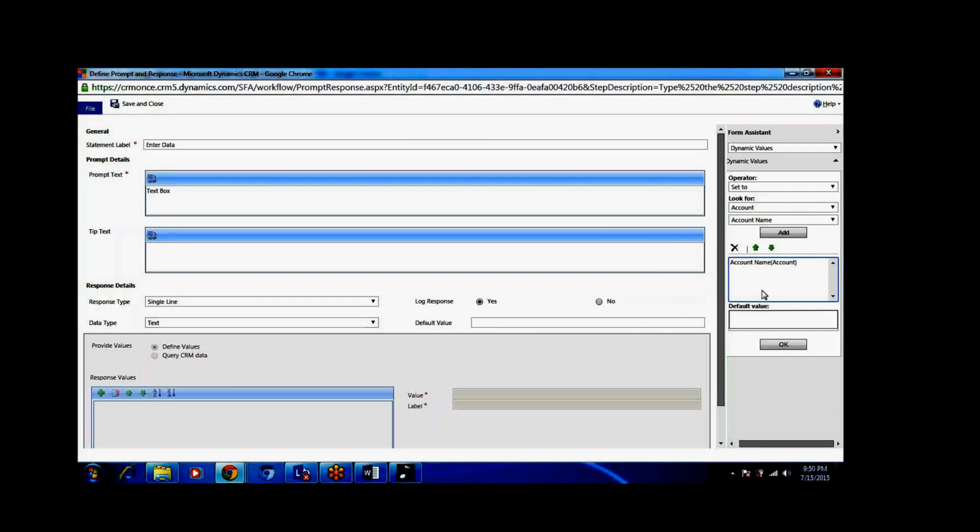I can set this as a default value. Whatever value I have entered, I am setting to this value. If I click on OK, it comes to this default value here. By default it will come the account name. If you don't want it, we can just remove this one.